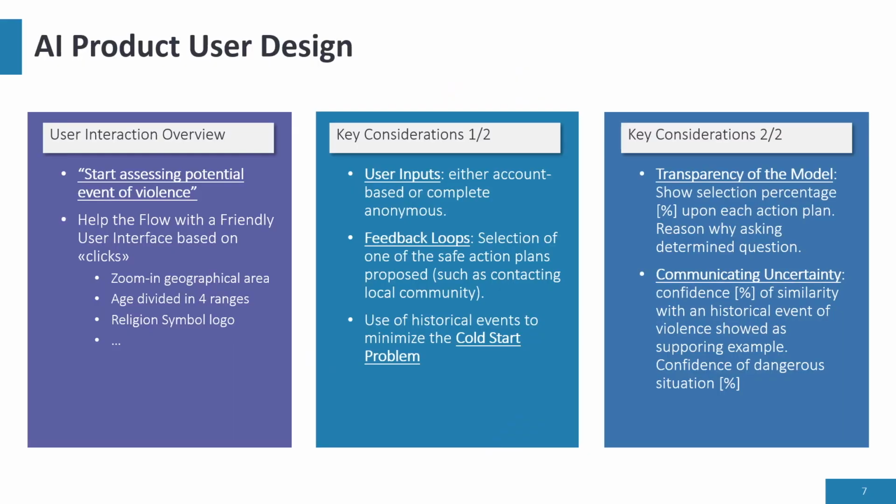At the end of the assessment, we gather feedback from the users, for example, the safe action plan selected, or an additional section of a form to reward the system on whether it provided useful information or not. We try to minimize the cold start problem by using historical events that are fed into our system, determining what people actually did to survive or could not do.